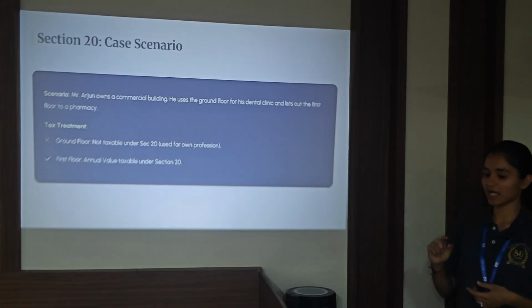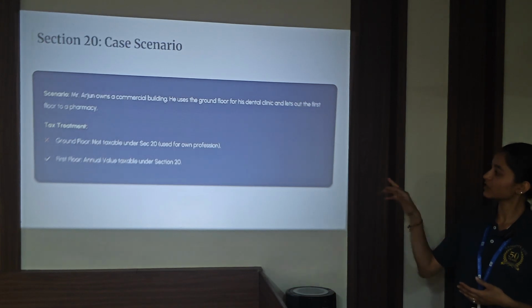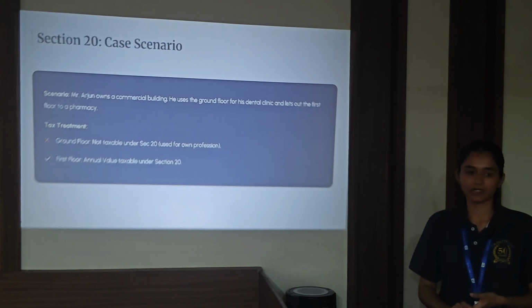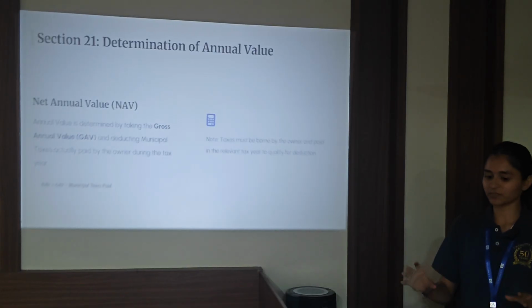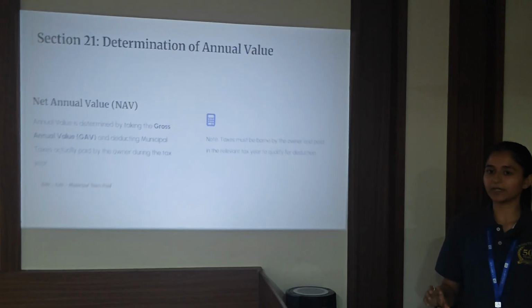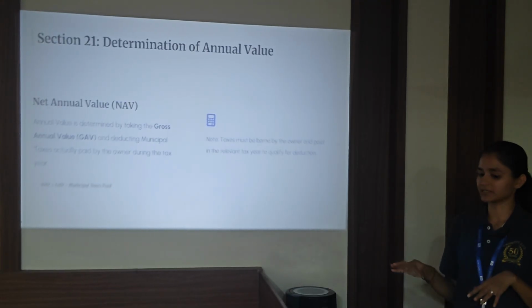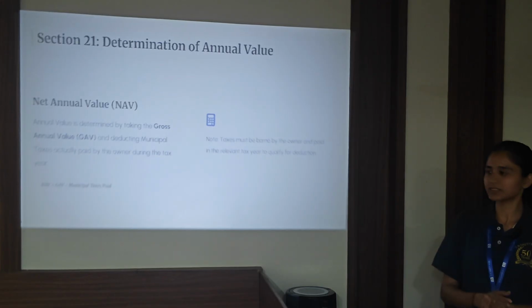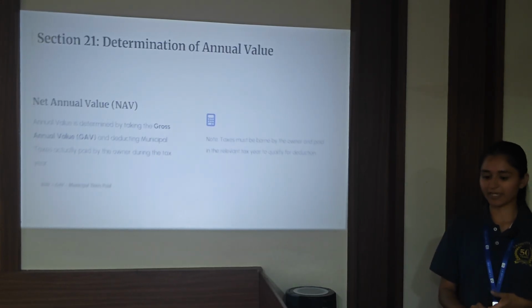Whereas the first floor, which he has rented to the pharmacy, the rental income earned from this floor will be taxed under the head of house property. Now, I said annual value. How do we determine the annual value of any property? Annual value is determined by taking gross annual value after deducting municipal taxes. So, the formula simply sits as net annual value is equal to gross annual value less municipal taxes.